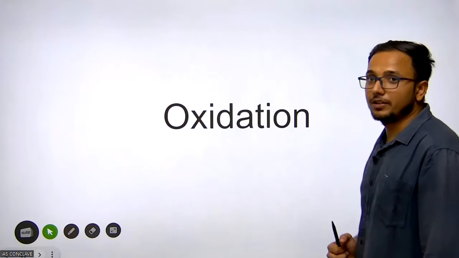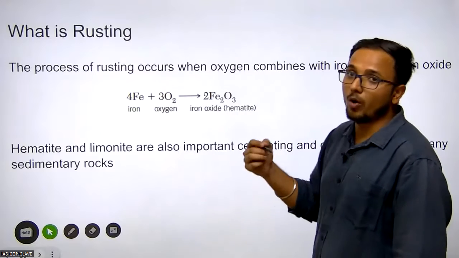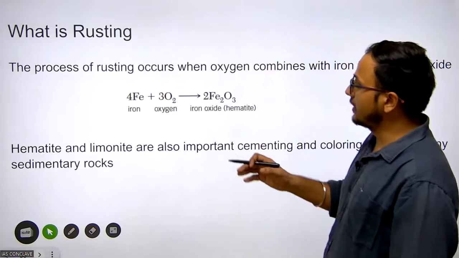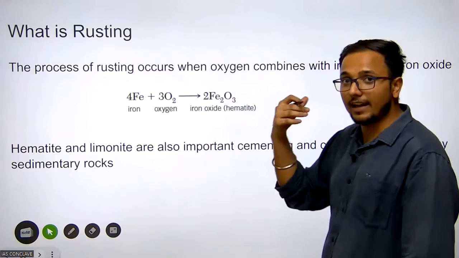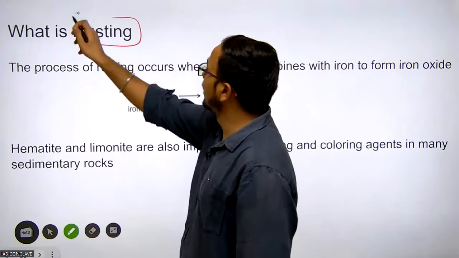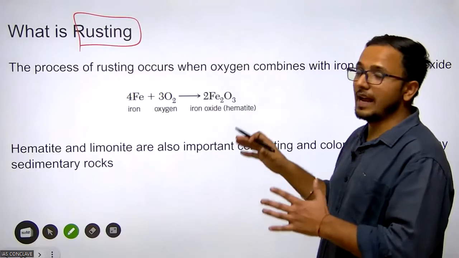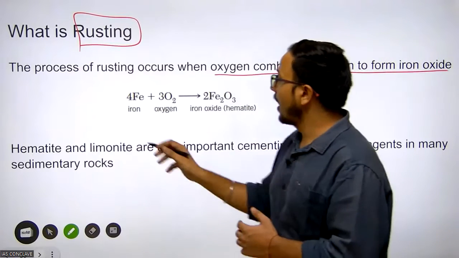So what is oxidation? Oxidation means electron loss of the metals. This is the process of rusting. So what is rusting? Rusting is an example of oxidation. The process of rusting occurs when oxygen combines with iron to form iron oxide.